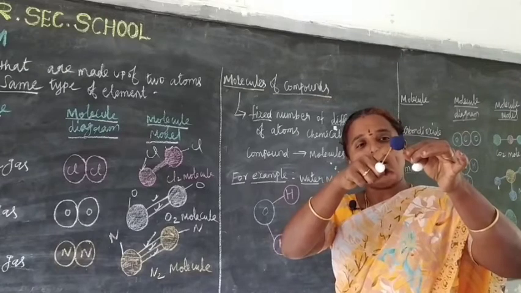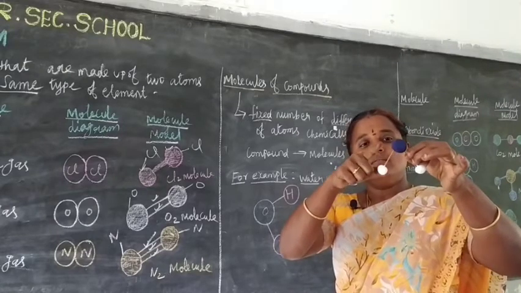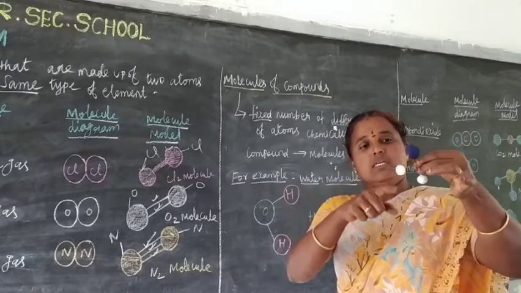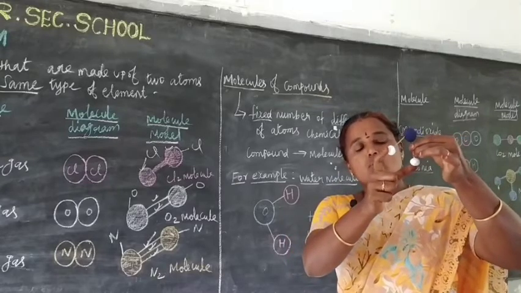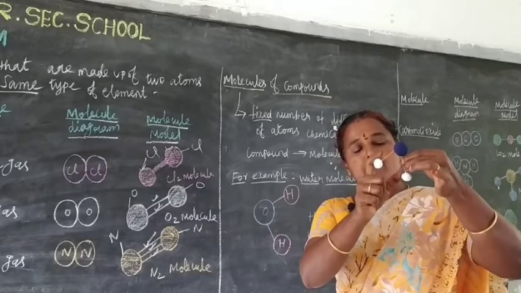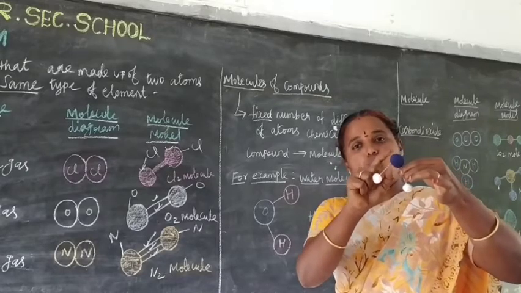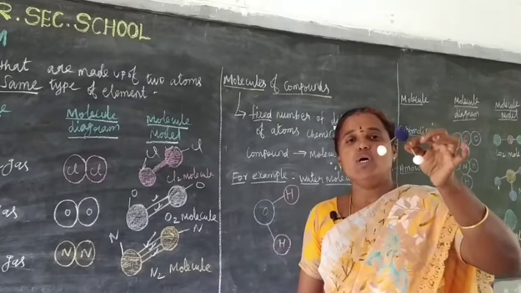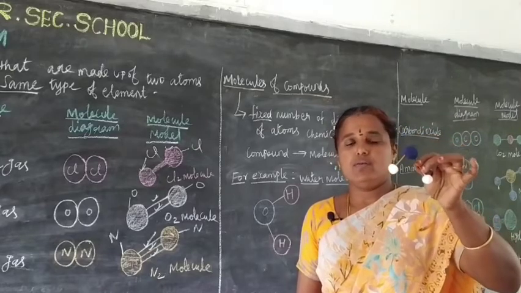Consider the blue color as oxygen atoms and white color as hydrogen atoms. Two hydrogen atoms combine with one oxygen atom to form a water molecule.